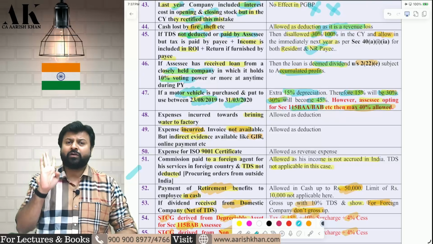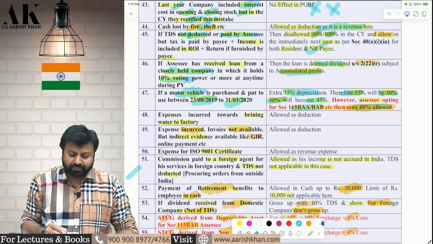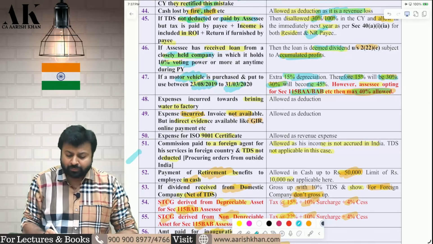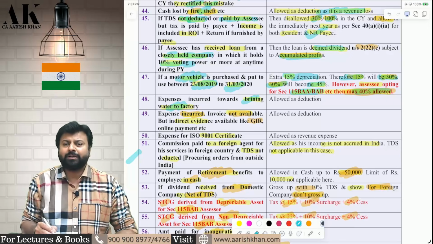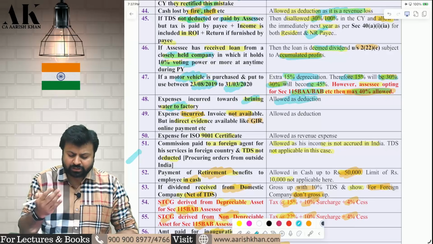You cannot get more than 40% depreciation in the new regime. Next one, you are incurring some expenses to bring water to the factory. So this is a normal business expense. You can claim that as a deduction under PGBP.